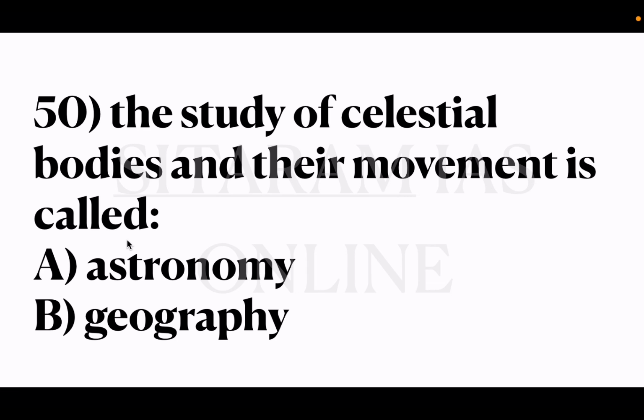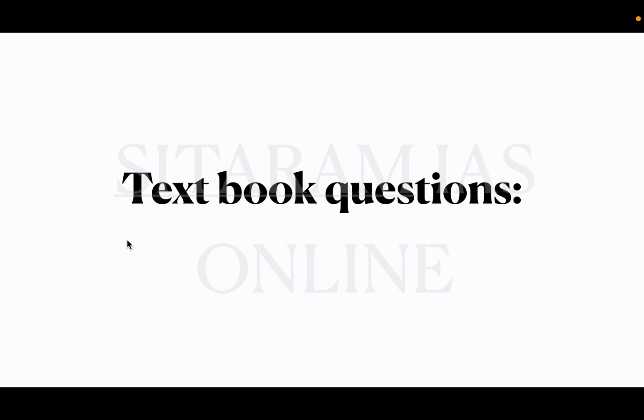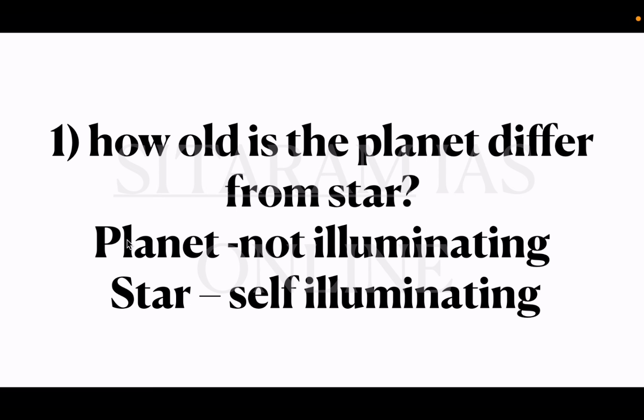50th question, the study of celestial bodies and their movements is called. Option A, astronomy. B, geography. The correct answer is option A, astronomy. So coming to the textbook questions. First question is, how does a planet differ from stars?